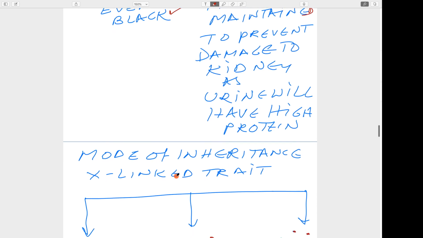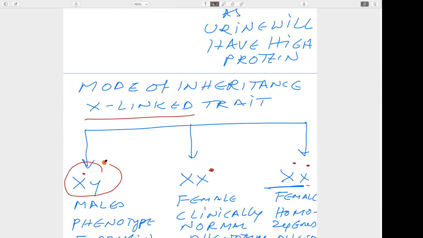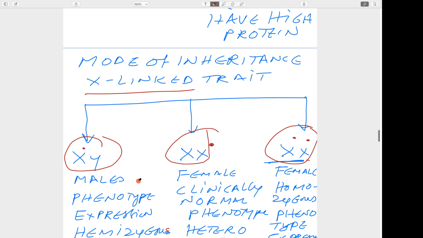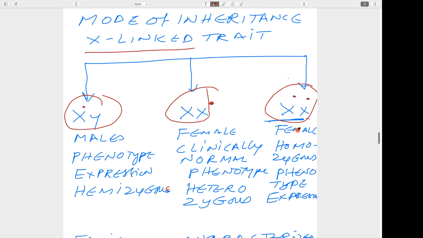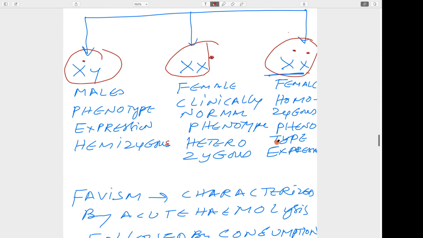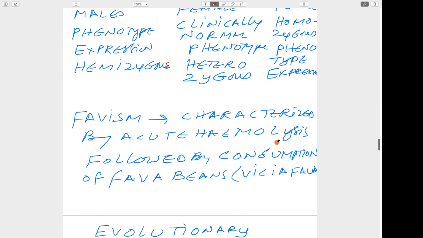Okay, then the mode of inheritance is an X-linked trait. In males, the phenotype is expressed as hemizygous and it is manifested here. In heterozygous females the phenotype is normal; in homozygous females it is expressed, but this condition is very rare. It is inherited only if both the parents are heterozygous. Then Favism is characterized by acute hemolysis following consumption of fava beans.